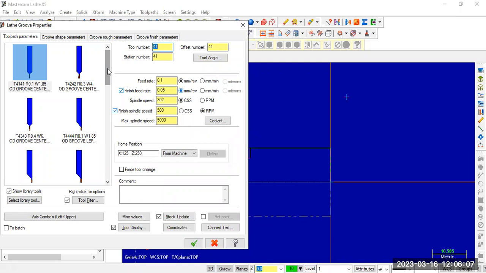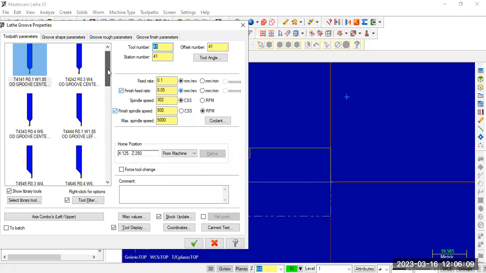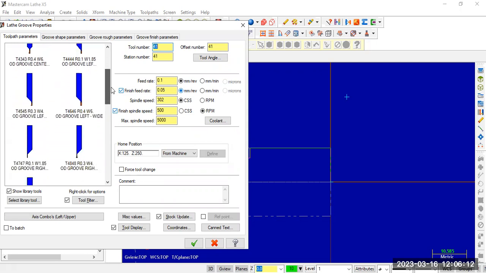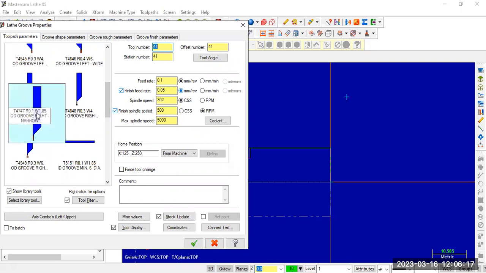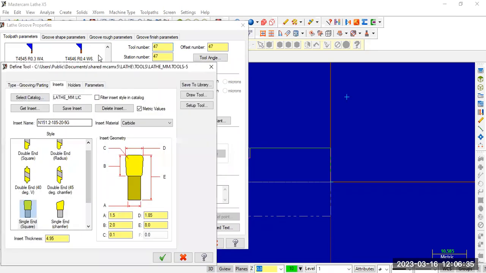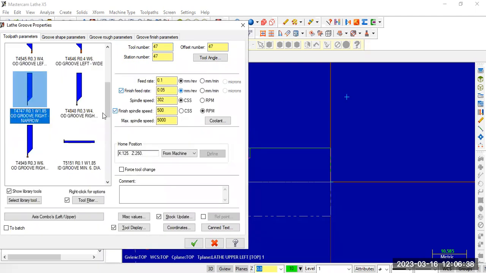Which tool am I using? I need to use a grooving tool. We have several types of grooving tool, so we need to use the grooving right tool. Narrow, medium. Our gap is 5 mm, a small, narrow gap. So I'm using a narrow right grooving tool. Feed rate, according to the requirement, you can change the options.